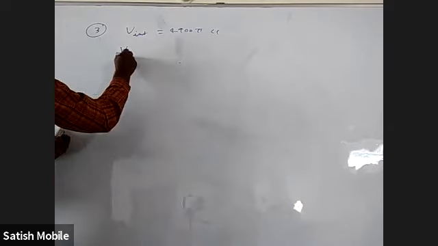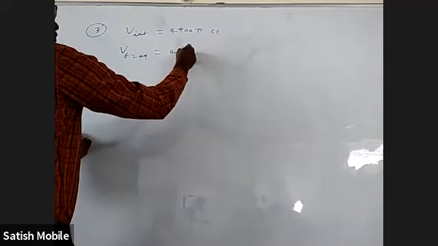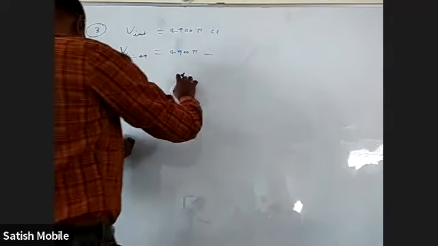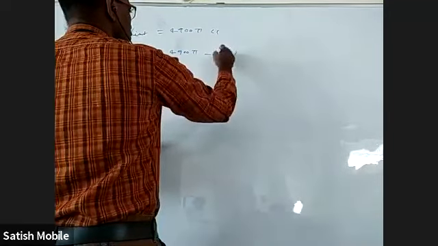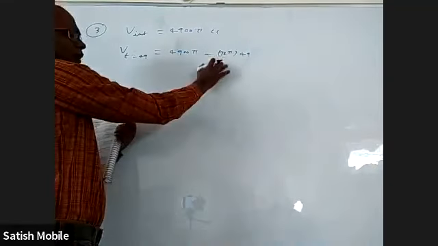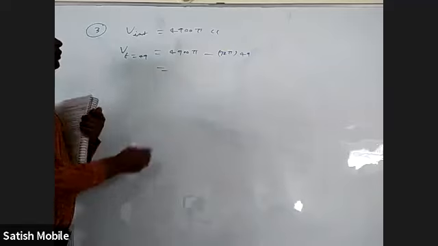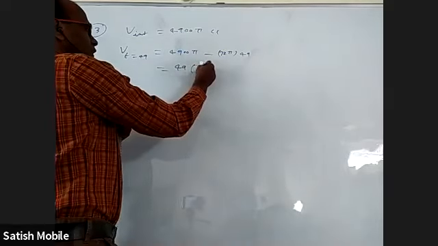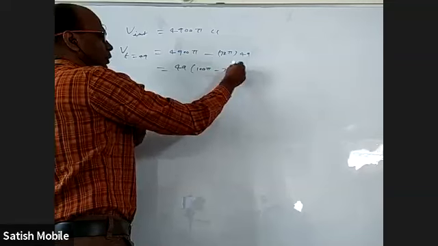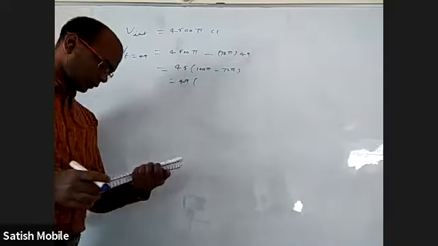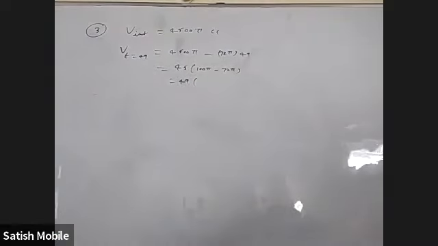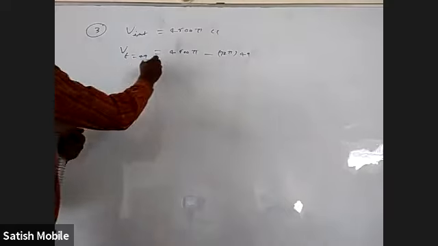If you want the volume at t equal to 49 minutes, it is 4,900 pi minus 72 pi into 49. Per minute this much gas is going out, in 49 minutes this much. So I'll get 49 pi common. Now what is 72 into 49?